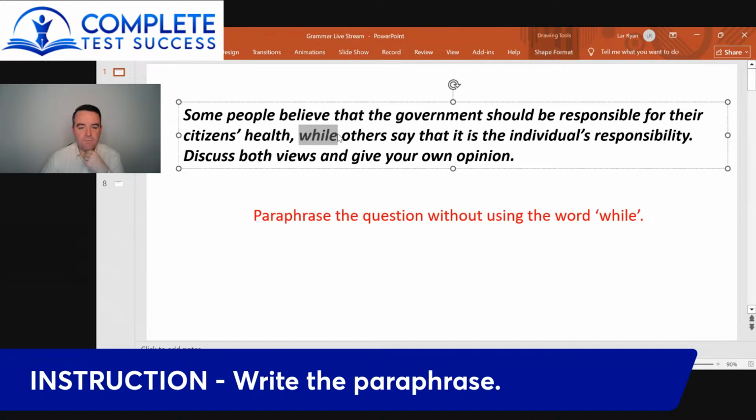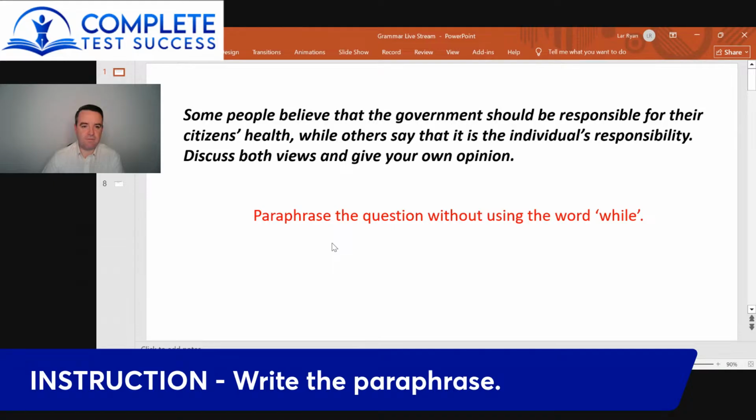And if we're not going to use the word while, you need some other type of cohesive device instead. And that might mean that you need to change the grammar structure to match that. So that's the first thing I want you to do. Normally, if we were writing an essay, I would say use whatever words you want. If you want to use the word while, then use the word while. There's nothing wrong with using the word while, and you shouldn't avoid it.